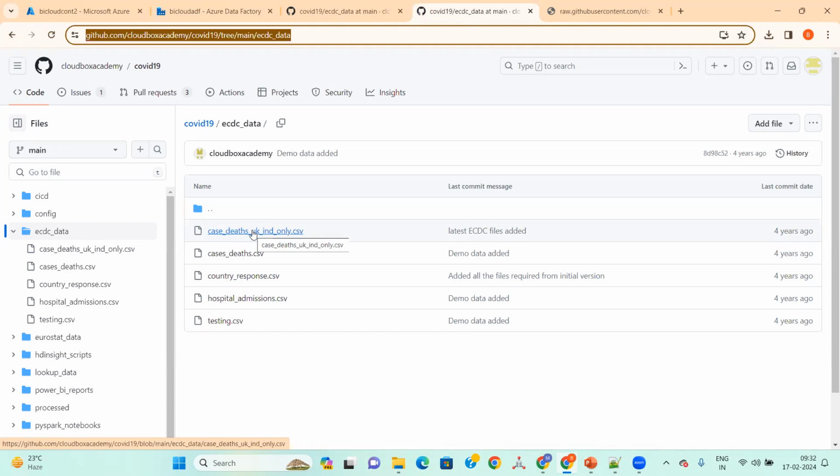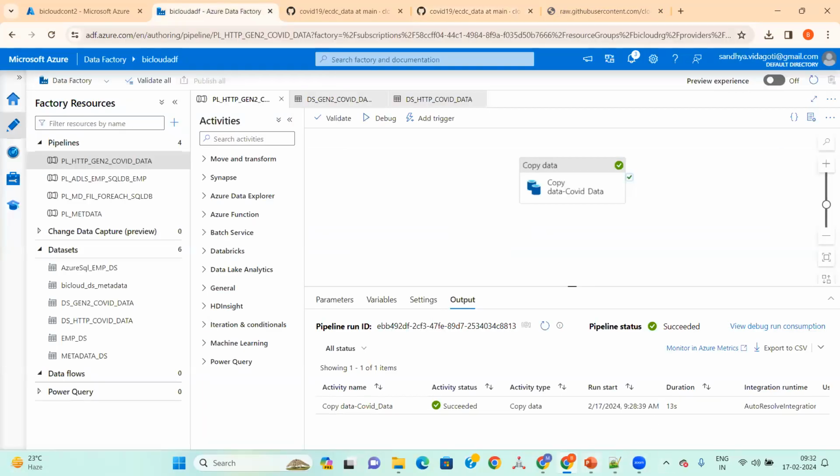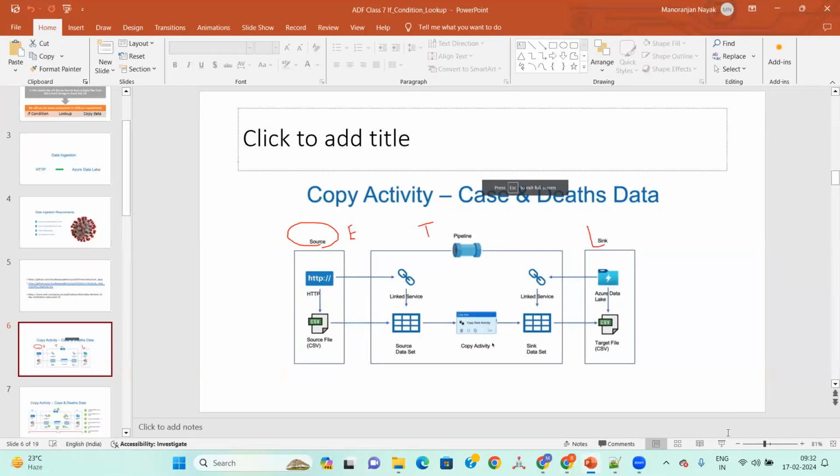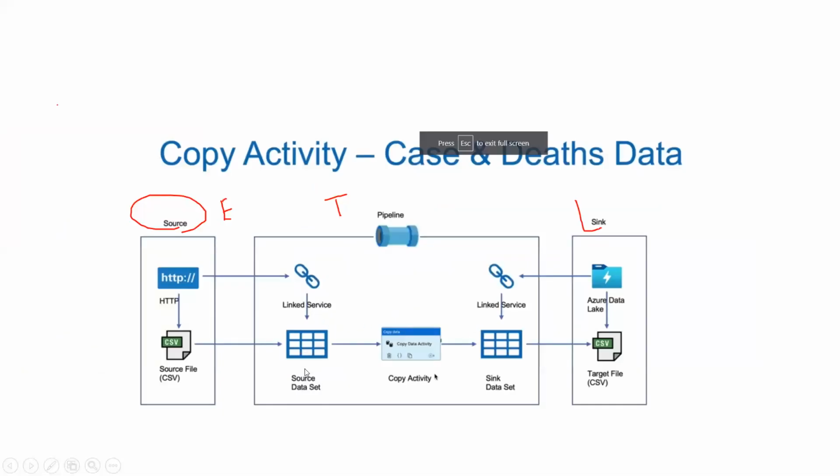For this, I'll leave the existing ADF as it is and go to this PPT. If there are 5 files, I need to create 5 source datasets, 5 target datasets, and 5 copy data activities in 5 pipelines. Here you can see 15 new components that you need to have.